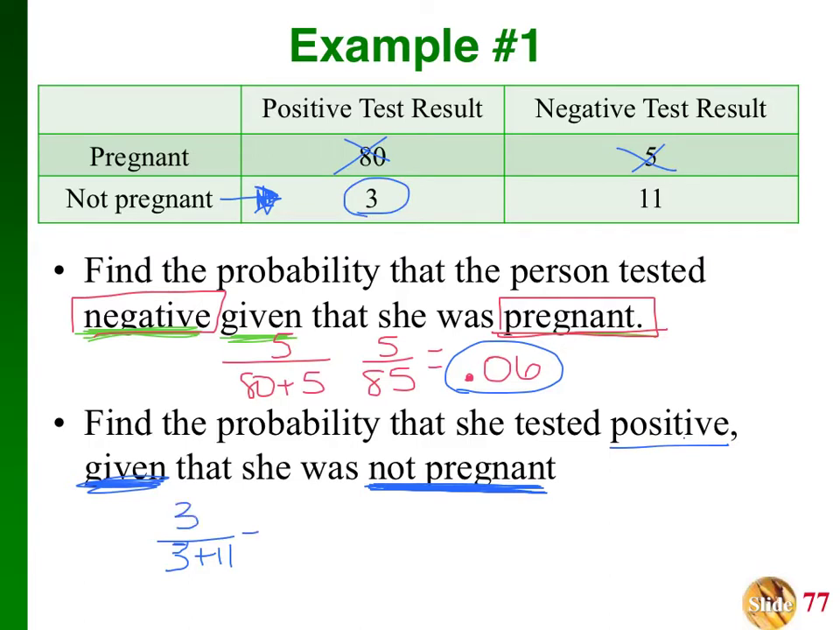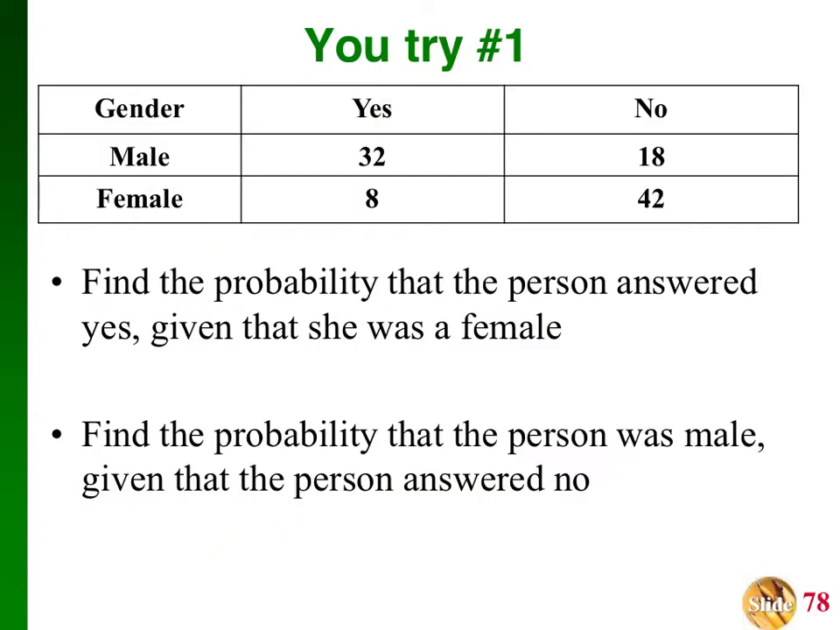So I do 3 over 14, and that would reduce down to 0.214. Okay, remember we round decimals to 3 decimal places, and we simplify fractions all the way to the reduced form. Okay, here's a you try. Go ahead, it's a very similar problem.